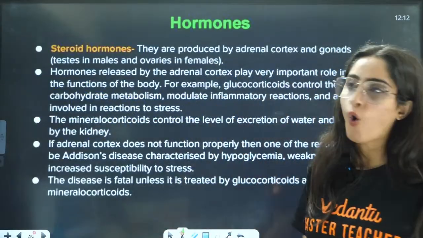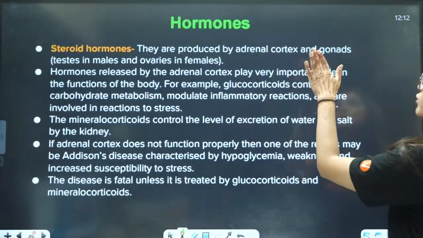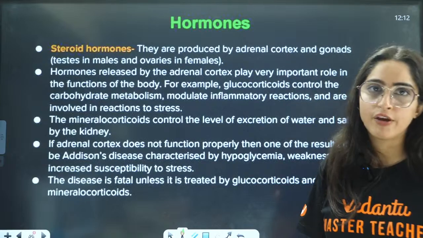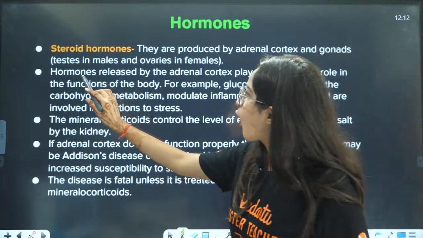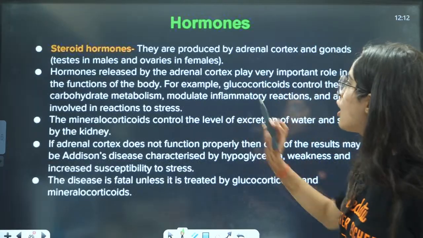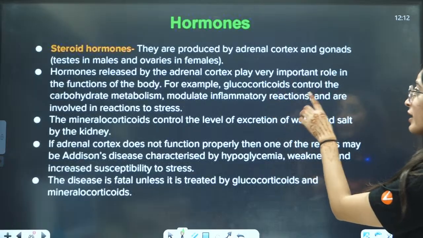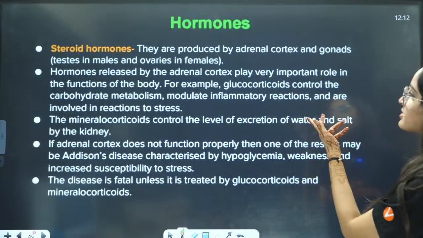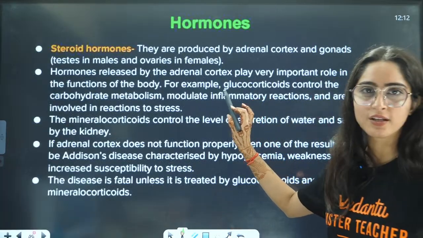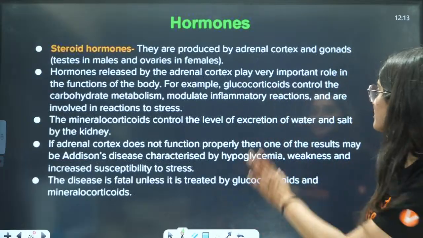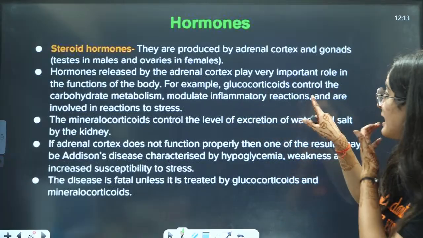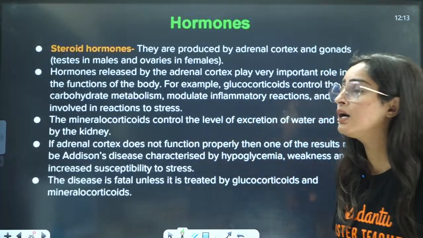Now, steroid hormones are produced by the adrenal cortex and gonads, that is, testes in males and ovaries in females, right? Next, hormones released by the adrenal cortex play a very important role in the function of the body, for example, glucocorticoids and mineralocorticoids. I don't know what these difficult names are, but they will not ask you these in chemistry. They control carbohydrate metabolism, modulate inflammatory reactions and are involved in the reactions to stress.